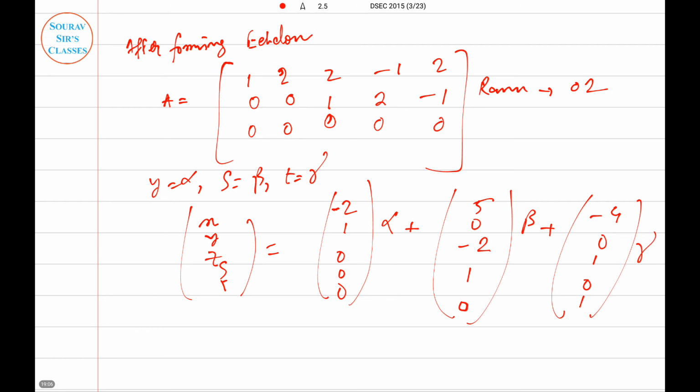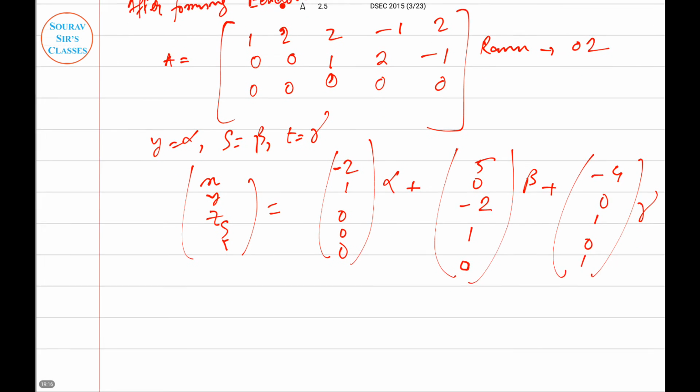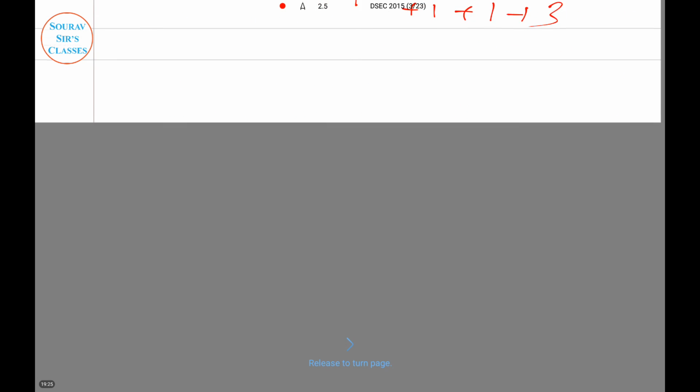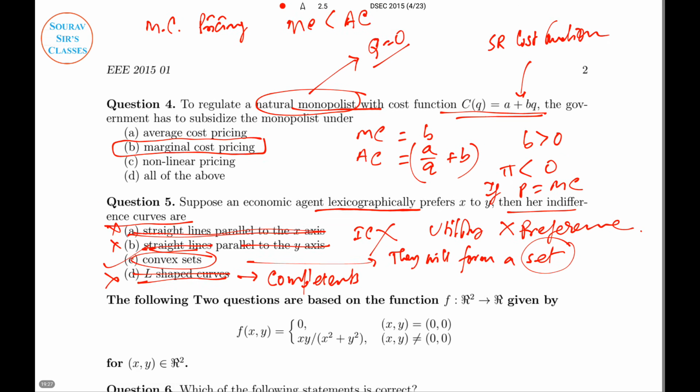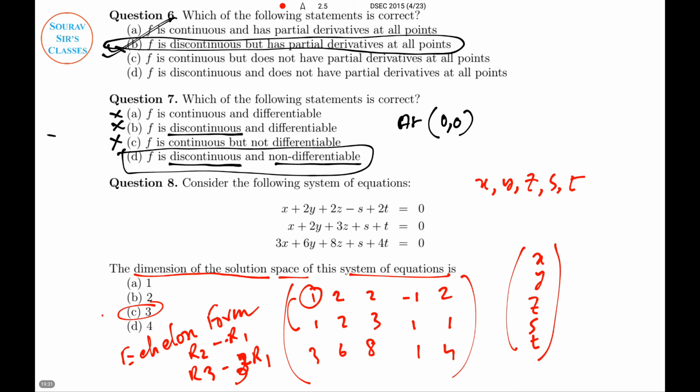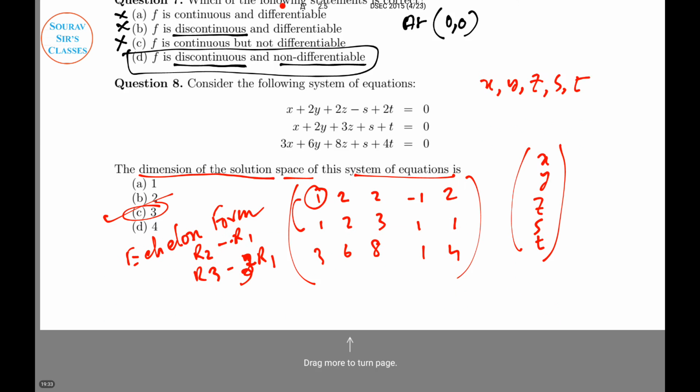It is easy to see that the coefficient vectors of alpha, beta, gamma are linearly independent. Thus they form a basis for the solution space, so the dimension is 1 plus 1 plus 1, simply 3. Hence the dimension in this case is 3, so there must be a 3 in the options, yes, C is our answer.